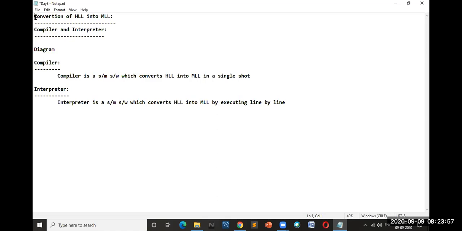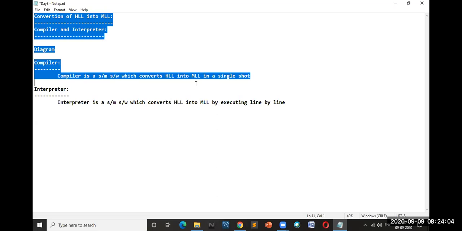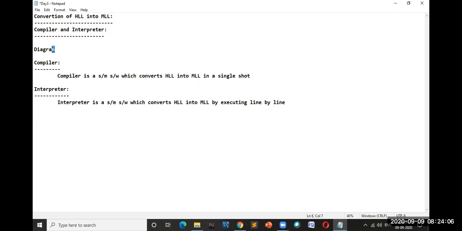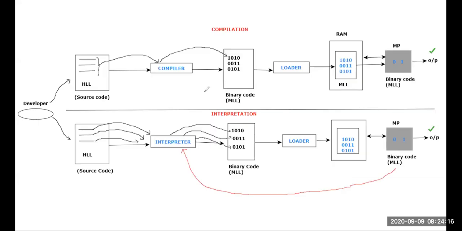Just take the heading as conversion of high level language into machine level language. You can take a screenshot of this one. Leave sufficient space for a diagram. I will show you how much space you're supposed to leave. I would like to display the whiteboard, that is the diagram. Take a screenshot or picture of this diagram. I will give 10 seconds to take it.